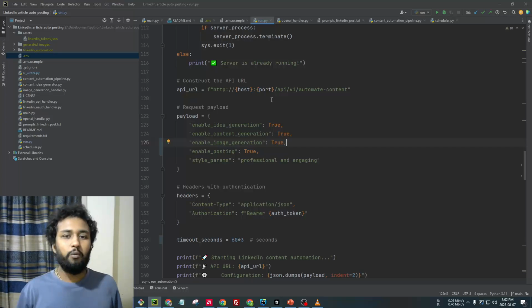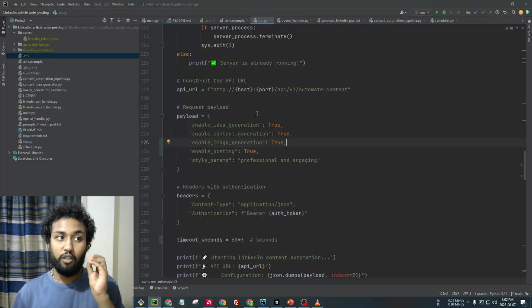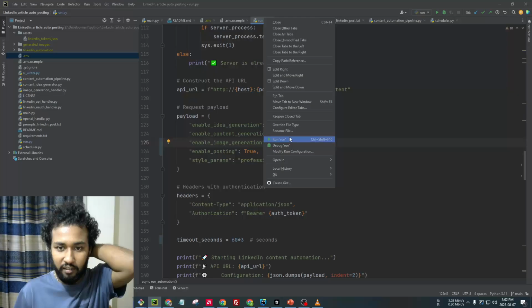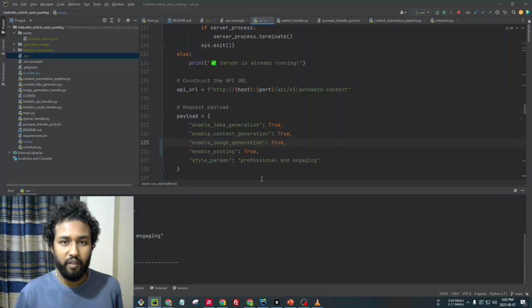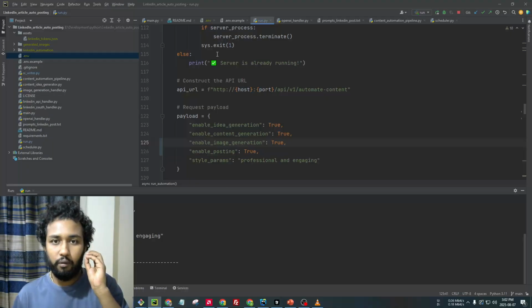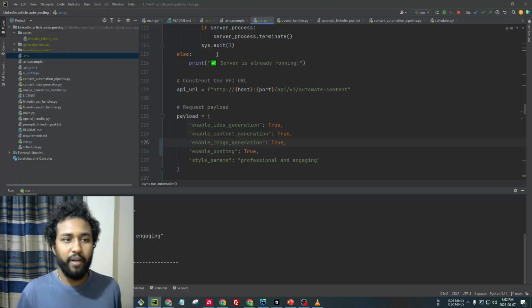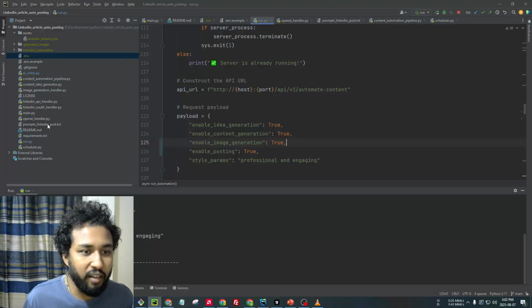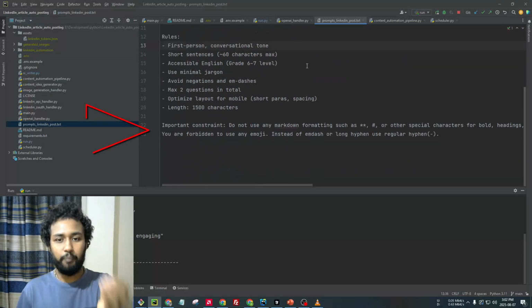Hello, I am demonstrating a strategic LinkedIn content automation pipeline system I have developed. Let me trigger the automation system. It will create a LinkedIn article based on a predefined prompt, and we can easily change the prompt from a